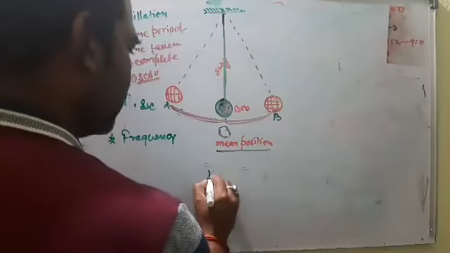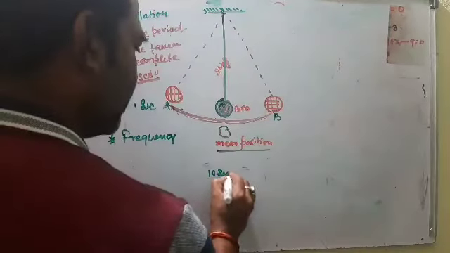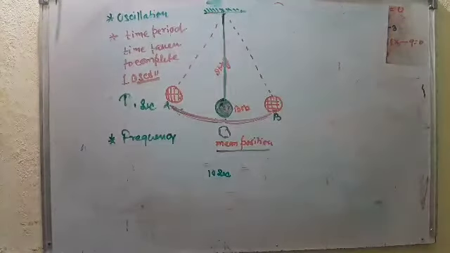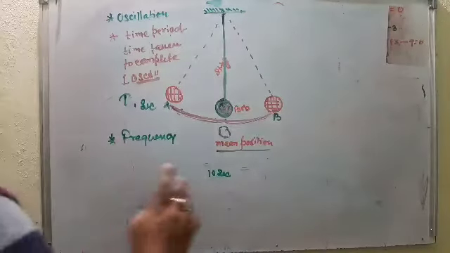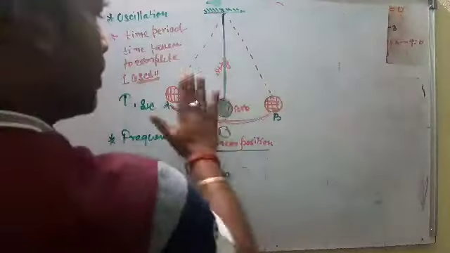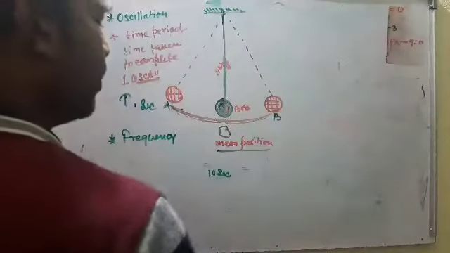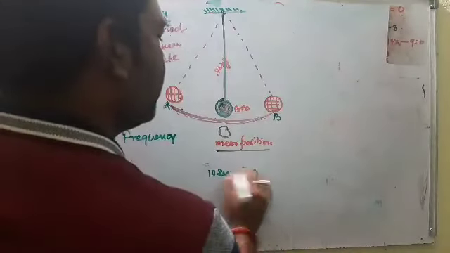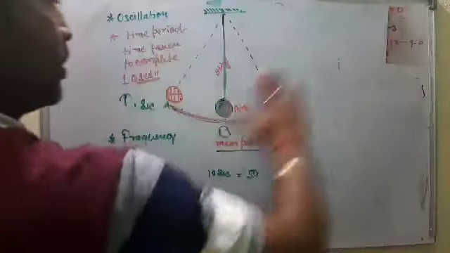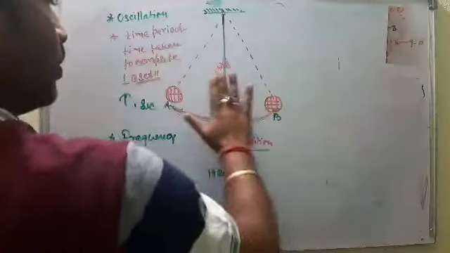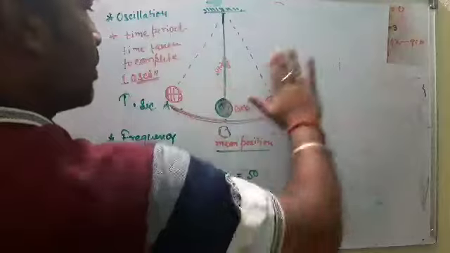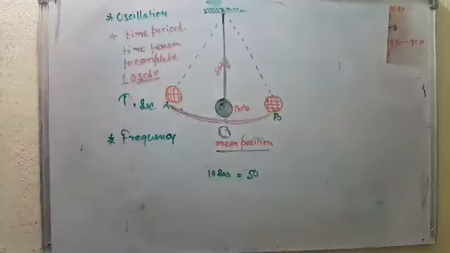Suppose I take a 10-second time. In 10 seconds, the number of oscillations completed is, suppose, 50.